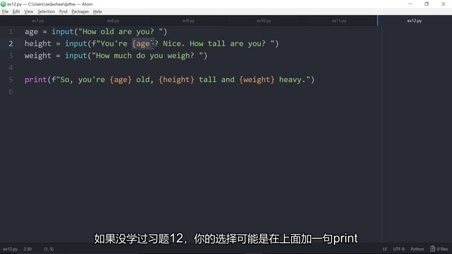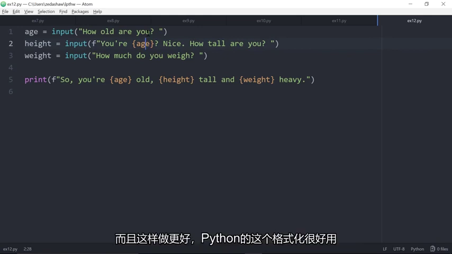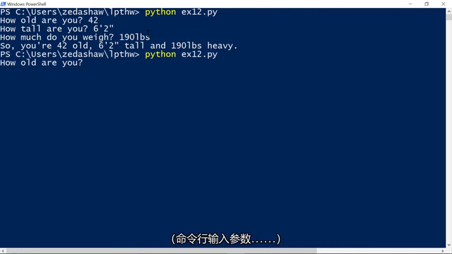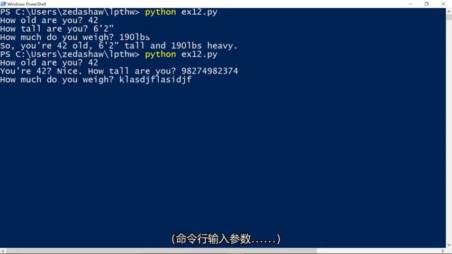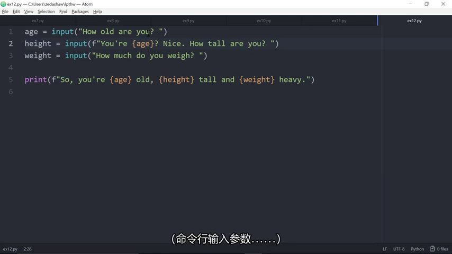Previously, the way you might have done it if you hadn't done exercise 12 was to do a print above this. But now we have F strings, so we can just pop them right in there. And it's actually much nicer this way, the way Python's doing these format strings now. So I'm going to say I'm 42. You see, you're 42. Nice. How tall are you? There we go. So that's a nice little modification.